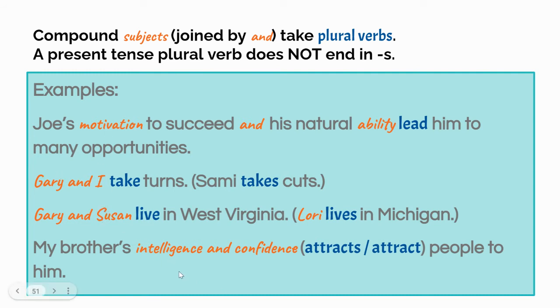When it's names, it's not so tricky, but when it's a descriptor, it gets trickier. My brother's intelligence and confidence, two things, attract. They attract. If it was just his confidence, my brother's confidence attracts with an S. It attracts, they attract. So you can do some testing, but you need to make sure, especially when it's all drawn out like this first sentence, that you know what your subject is when you pick your verb.